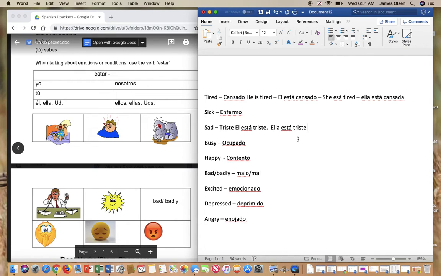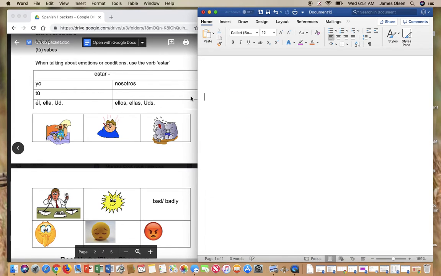Okay? All right. Now, look up above all those pictures to this verb estar. Estar is what you're going to type in there. Estar is to be. This is review, by the way. You've had this verb a couple of times. You had it with your, I want to say it was púrpura, where you learn to say where things are, like la puerta está debajo del reloj. And then you also had it in maybe your vocabulario verde. But anyway, we're going to review it again.